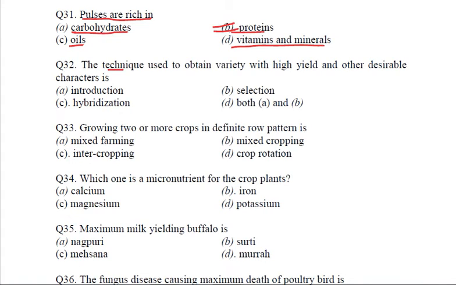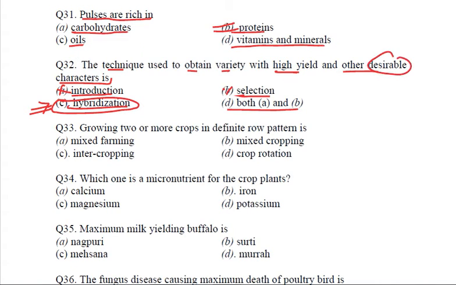The technique used to obtain variety with high yield and other desirable characters is it introduction or selection or hybridization or both A and B? It is not introduction, it is not selection, it is the process of hybridization, in which we crossbreed two dissimilar varieties in order to get the desirable characters. So hybridization, C, is the answer we are supposed to mark for question number 32. Got it? Now coming to the next question, question number 33.